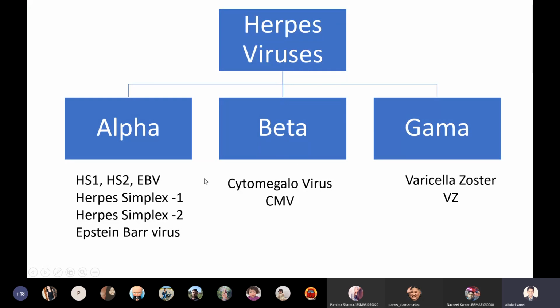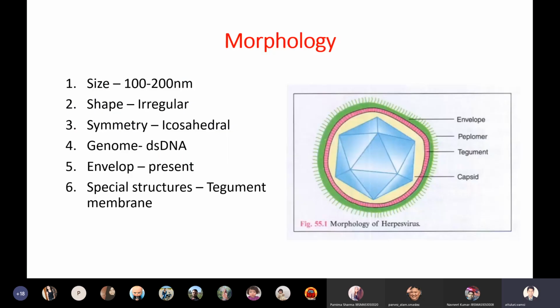Then let us see the morphology of herpes virus. This herpes virus has a special membrane called the tegument membrane. That is a characteristic feature of herpes viruses.